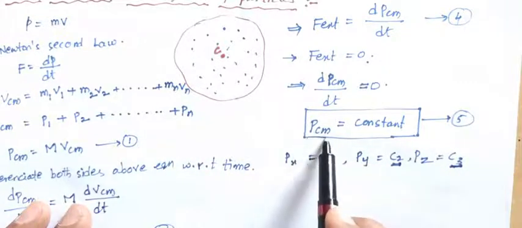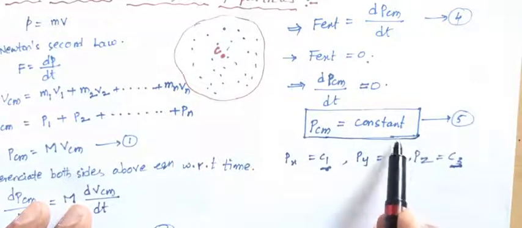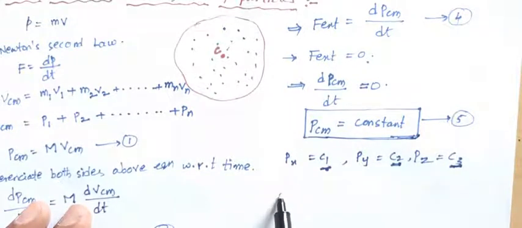When the center of mass is constant, the momentum is also constant. For example, take a rigid body moving in a straight line.